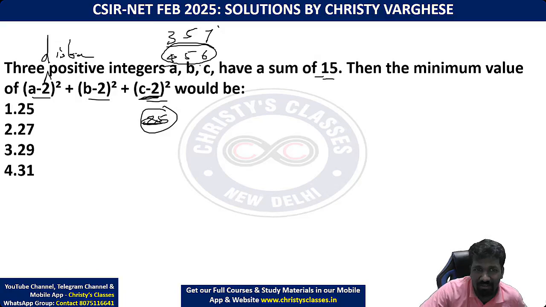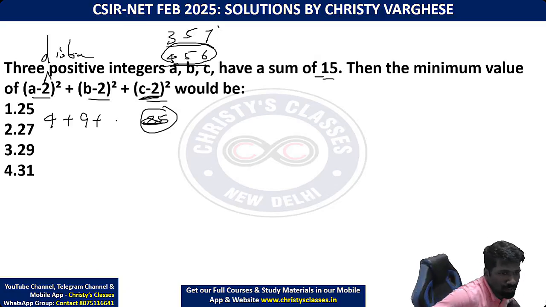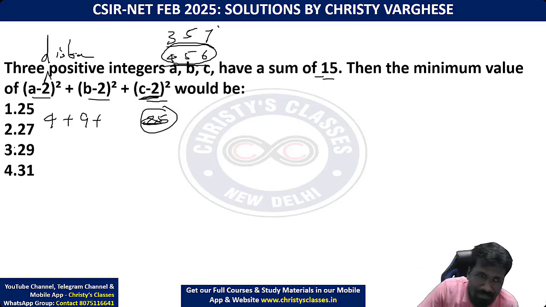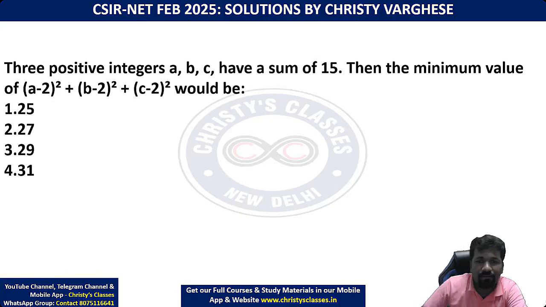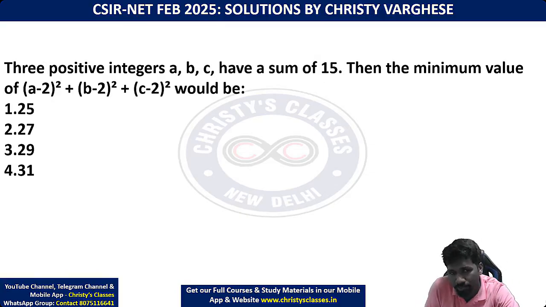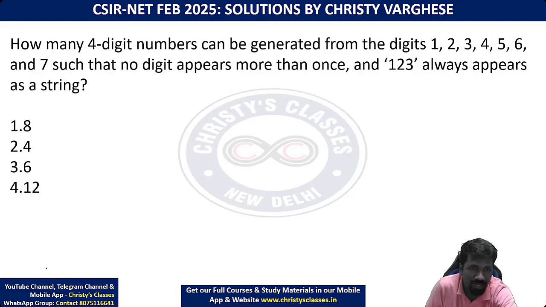In the case of 4, 5, 6: 4 minus 2 the whole square, 2 square, 4. 5 minus 2 the whole square, 3 square, 9. 6 minus 2 the whole square, 4 square, 16. You can add those 3. So, hope all of you understood this. If the difference between the numbers is 0, that is the best possible scenario as we need minimum value. Again, let's learn number system. That time I will explain more.